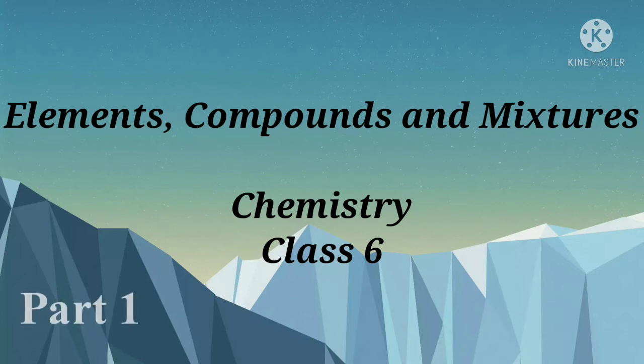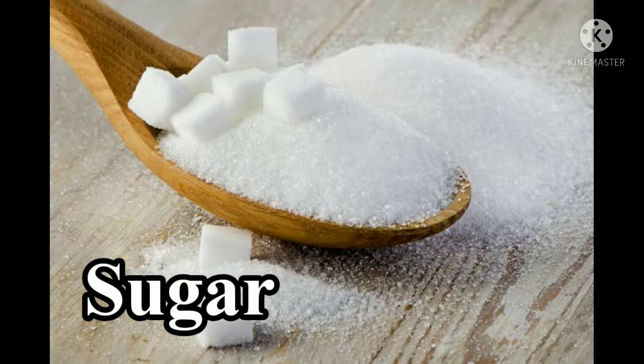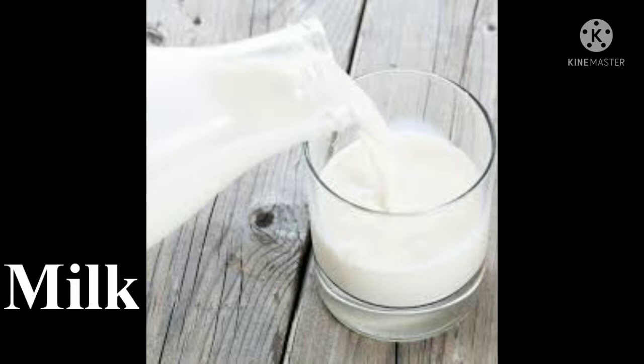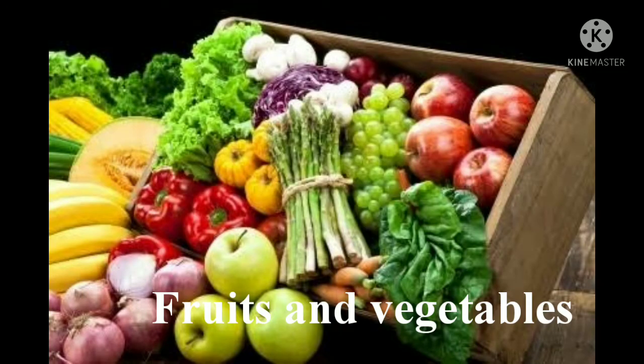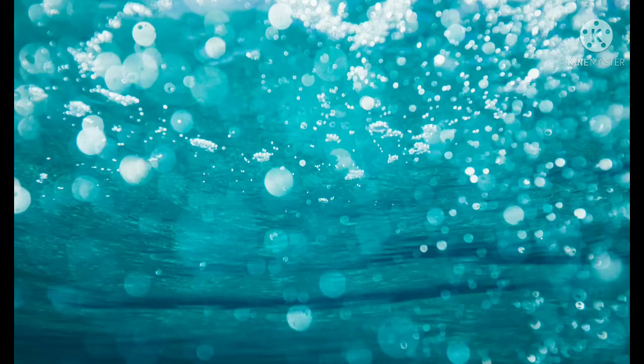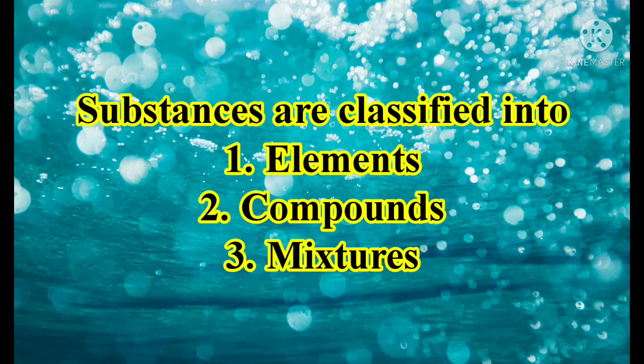Okay. Now, if you look around, what can we see? There are water, sugar, milk, fruits, vegetables. What are they? These are some types of materials, and these materials are composed of what? Atoms, molecules, and ions. Now, substances are classified on the basis of their constituents into what? Elements, compounds and mixtures. These are the three classifications of the constituents.